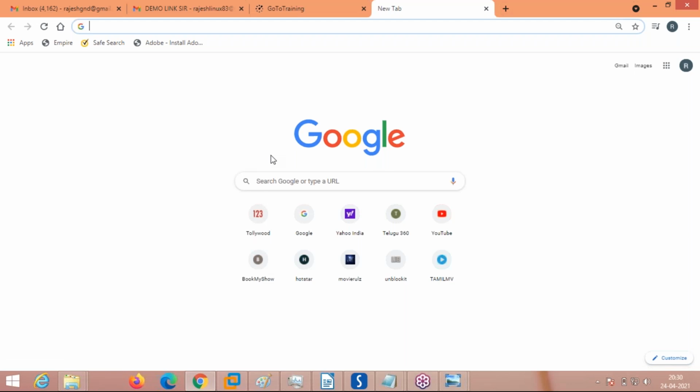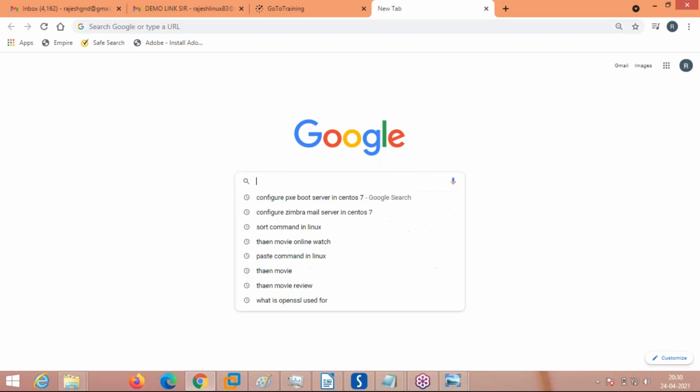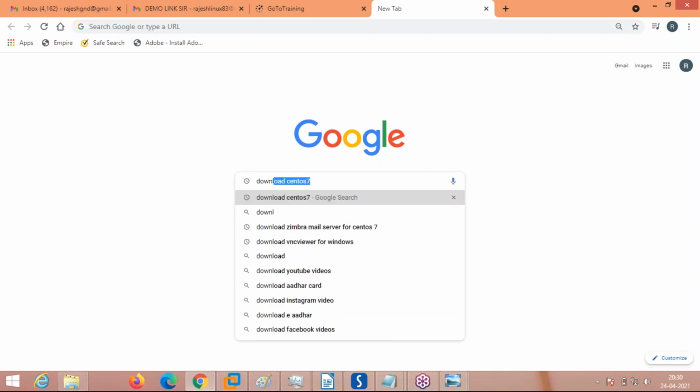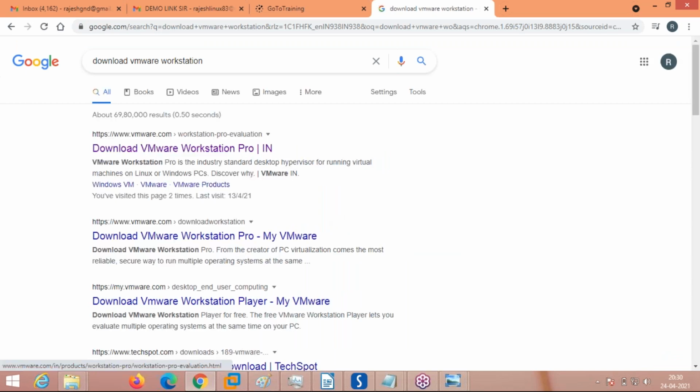Bhupesh, you know how to download and install VMware? Prashant, you know how to download? In Chrome. No, see here. Download VMware Workstation like this. In Google, you will be directed to the download page. See here, click on it.